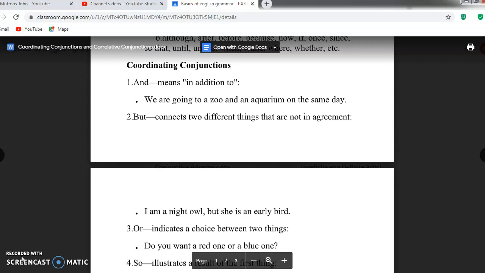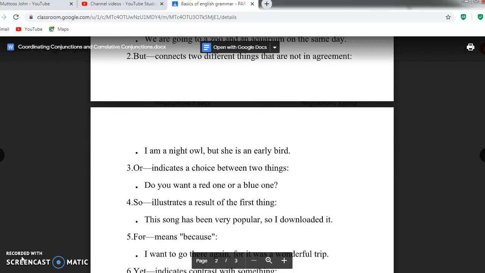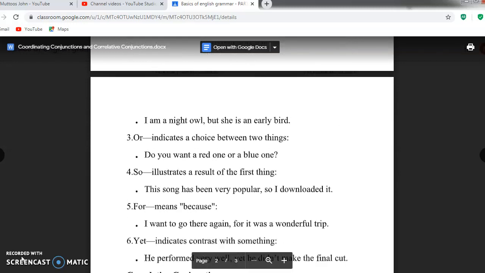And. It means in addition to. We are going to a zoo and an aquarium on the same day. Here and is used to say that they go to the zoo as well as the aquarium. But it connects two different things that are not in agreement. For example, I am a night owl, but she is an early bird.